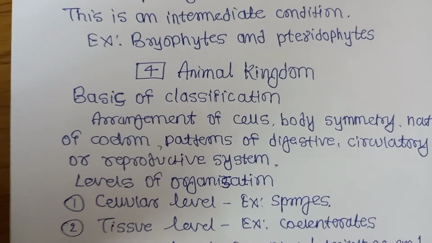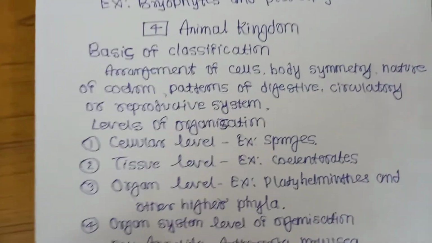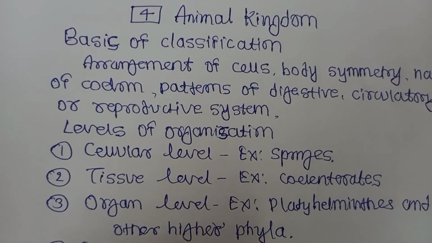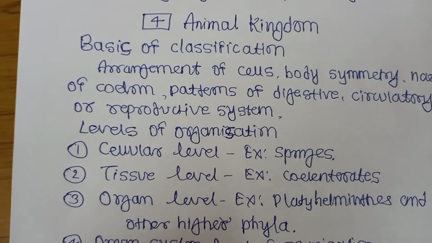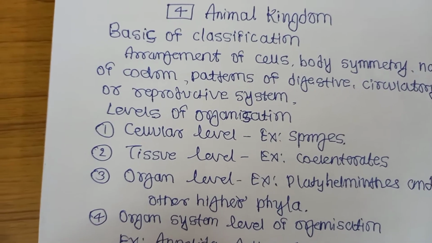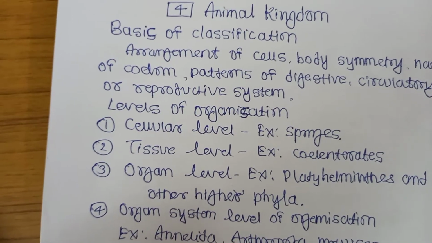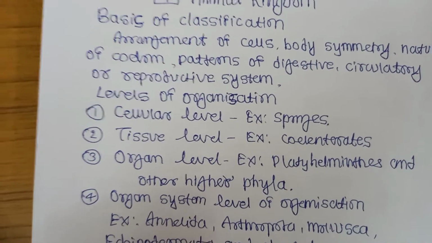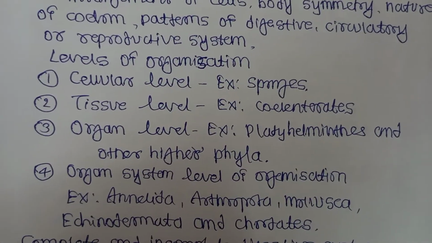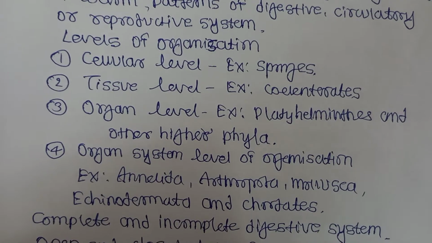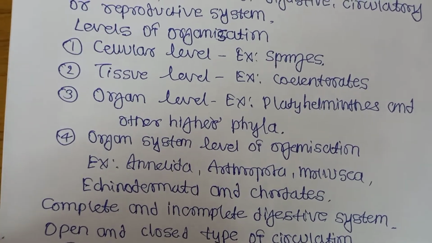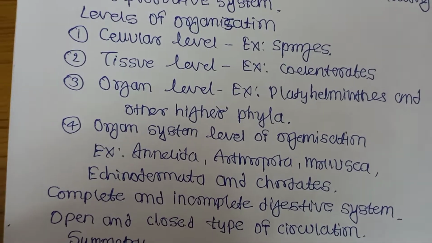That is the arrangement of cells, body symmetry, nature of coelom, pattern of digestive, circulatory and reproductive system. All these are considered in animal classification. Which are the levels of organization? Cellular level present in sponges, tissue level present in coelenterates, organ level present in platyhelminthes and other higher phyla. Organ system level organization, that is from Annelida to Chordata: all arthropoda, mollusca, echinodermata, chordata.